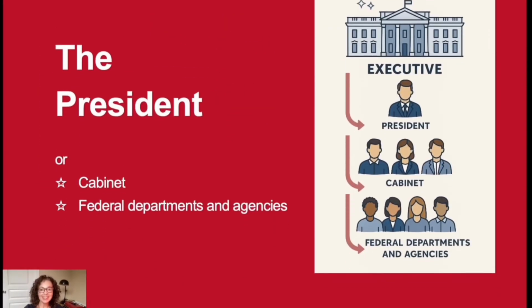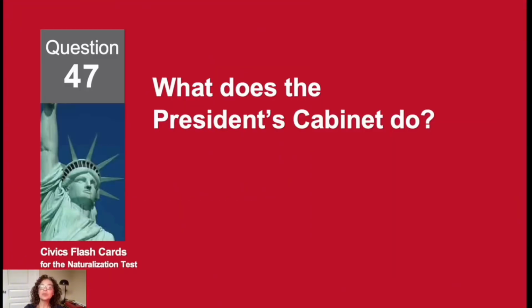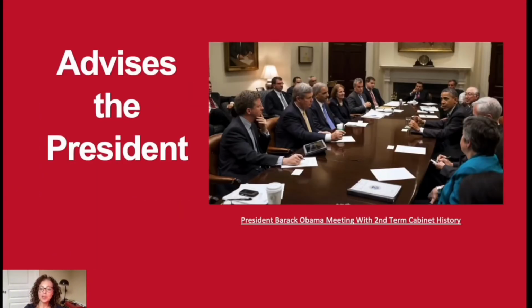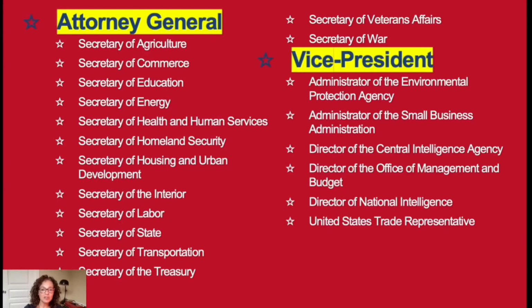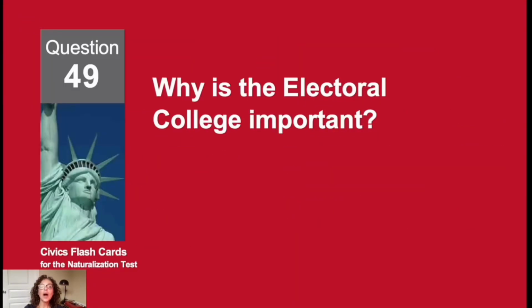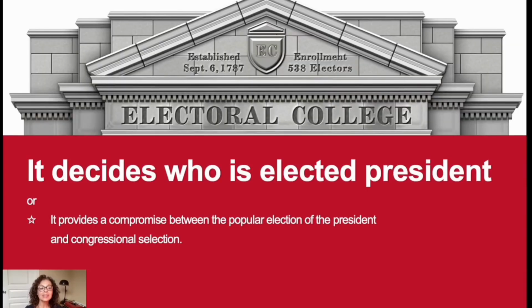The President. What does the President's cabinet do? Advises the President. What are 2 cabinet-level positions? Attorney General and Vice President. Why is the Electoral College important? It decides who is elected president.